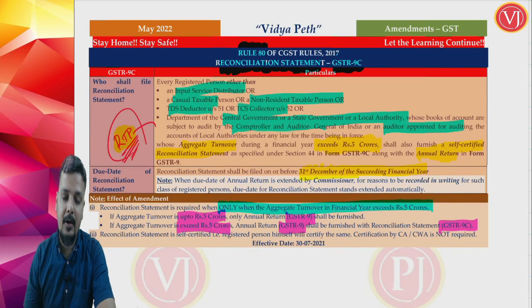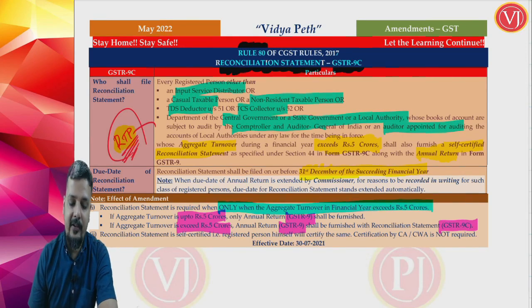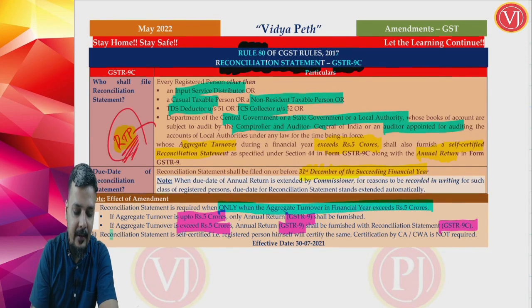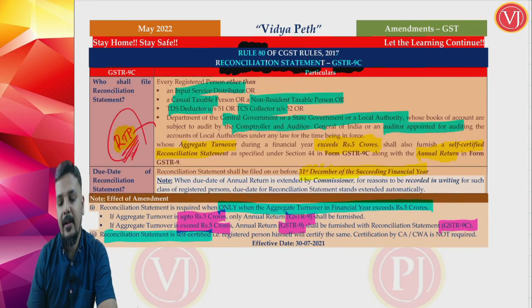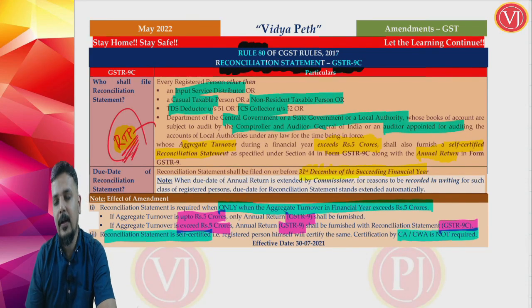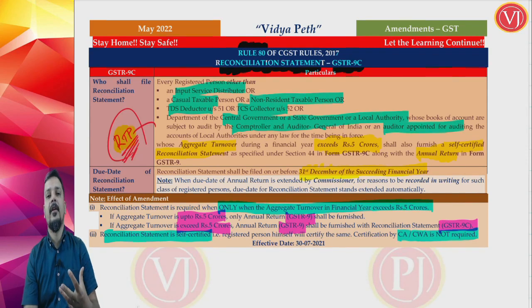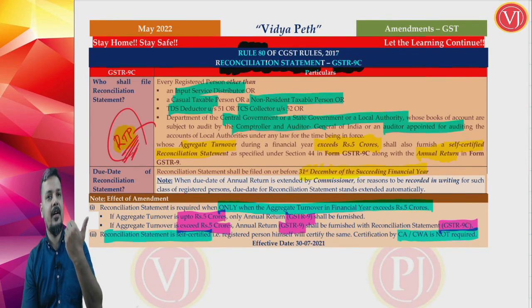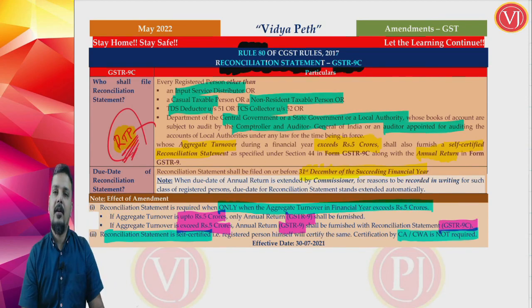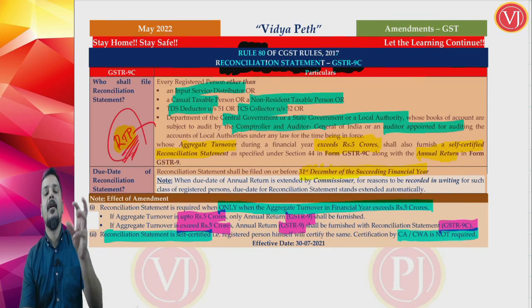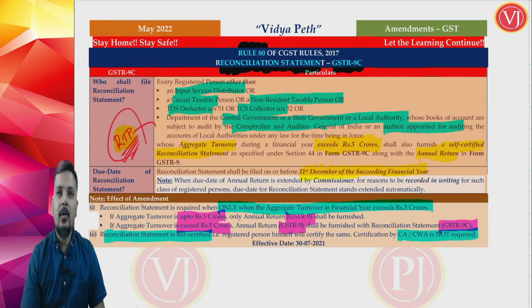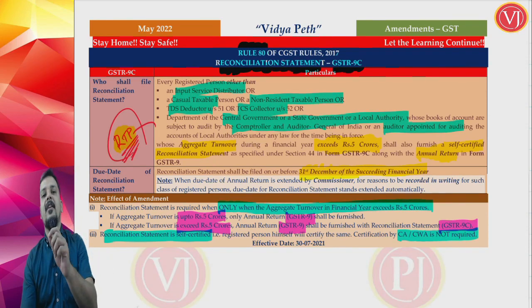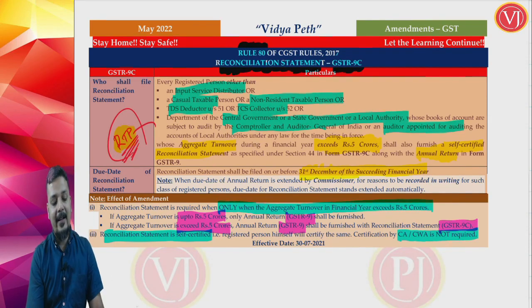The second amendment that they brought in is that the reconciliation statement is now self-certified. Certification by a chartered accountant or cost accountant is not required. A very important point. Therefore, section 35 subsection 5 itself is not relevant. Section 35 subsection 5, which was talking about the reconciliation statement, is not at all relevant now because it is brought in rule 80 itself, and certification by CA or CW is no more relevant because it is self-certified.